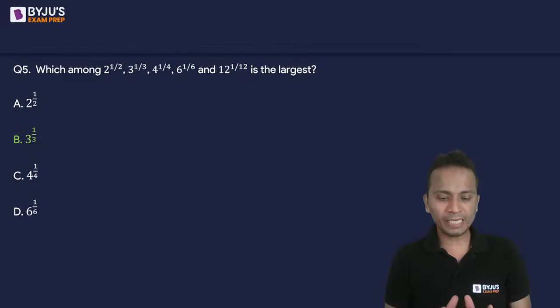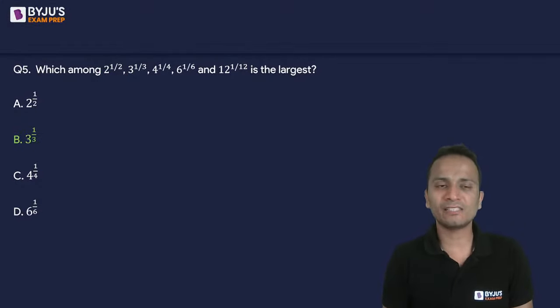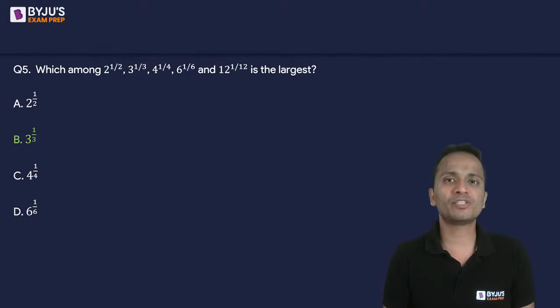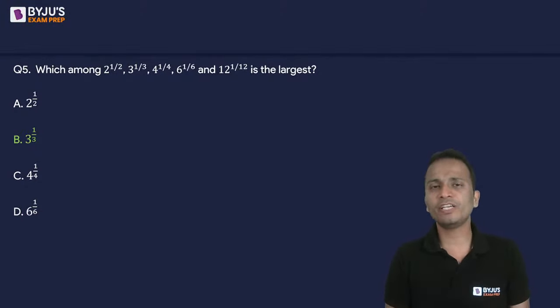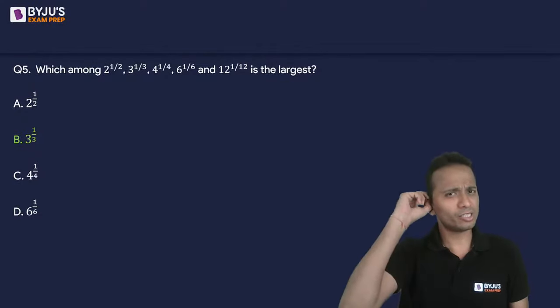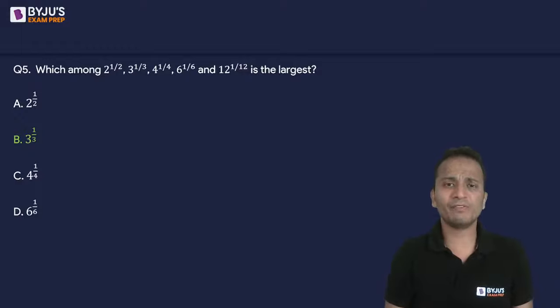Okay, so please don't be in a hurry in answering the questions. Please evaluate your options. You have time. I'm giving you 1 minute, so try to utilize that 1 minute. In CAT, you will have 40 minutes for one section. Do not finish your examination in 30 minutes or 35 minutes. Try to utilize whatever time is given to you.